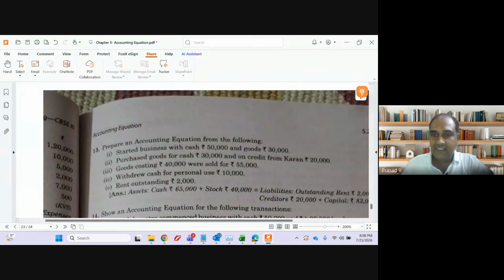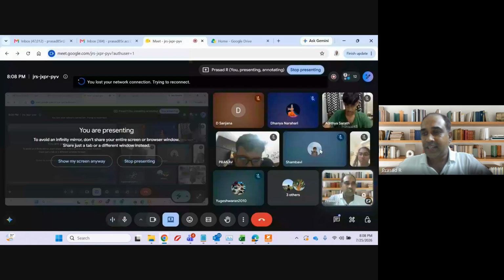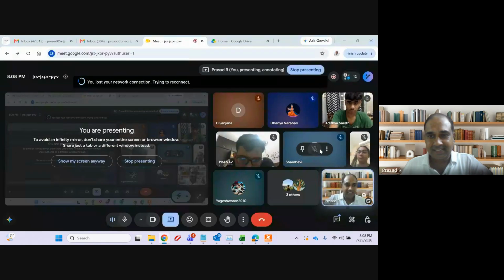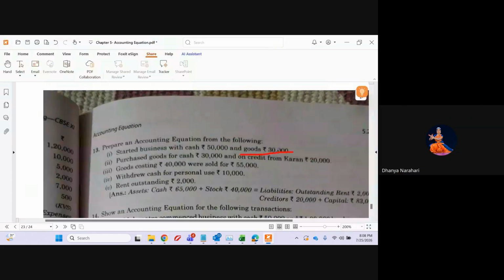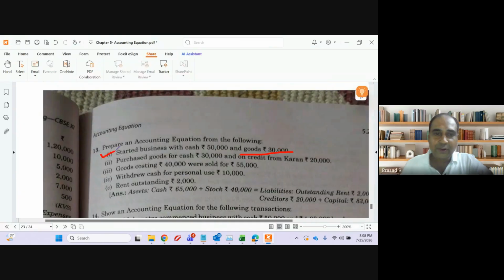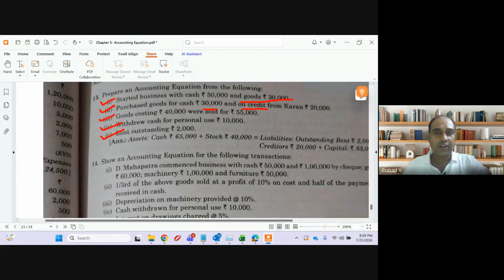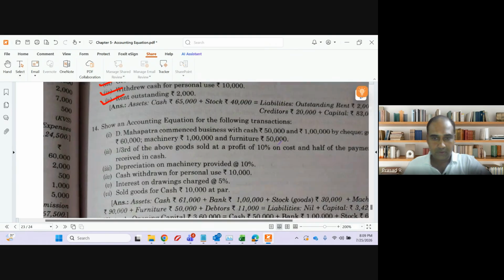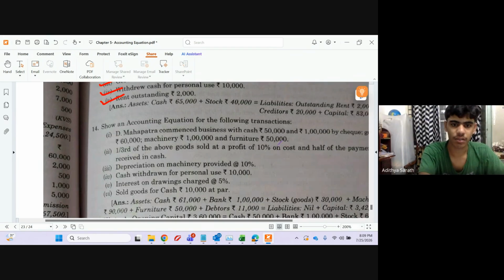Started business with cash and goods. Started business with goods 30,000. What will increase, guys? Cash, goods and capital will increase. Purchase goods for cash 30,000 and on credit. Credit means creditor. 2 is also okay. Goods will increase. 3 is also okay. 4th decrease is also okay. 5th is also okay. 13th, I don't see anything new. It is homework, sir. Okay.